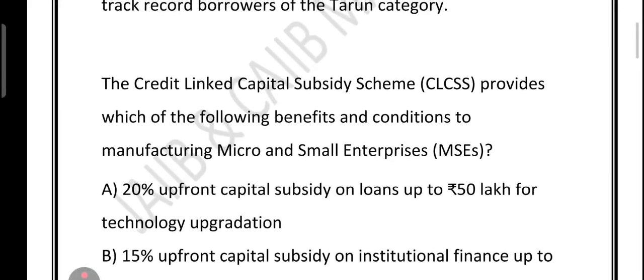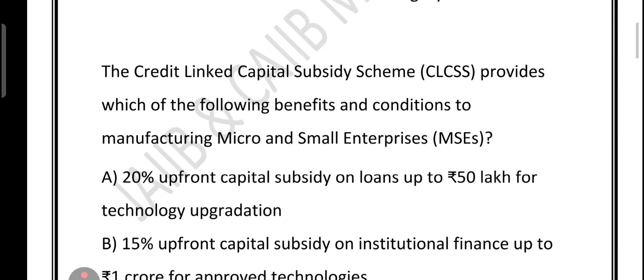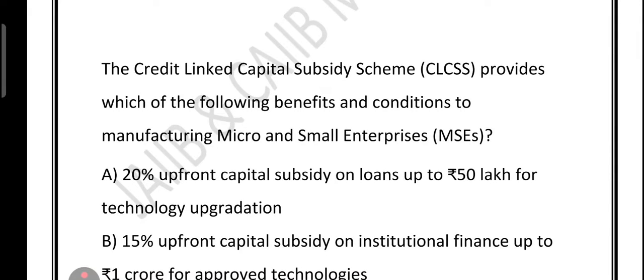Now let's continue our discussion to the next question. This is one MCQ where many people get tricked because all options look tempting. So let's break them down one by one and see why one is correct. The question is, the Credit Linked Capital Subsidy Scheme, in short CLCSS, provides which of the following benefits and conditions to manufacturing micro and small enterprises?